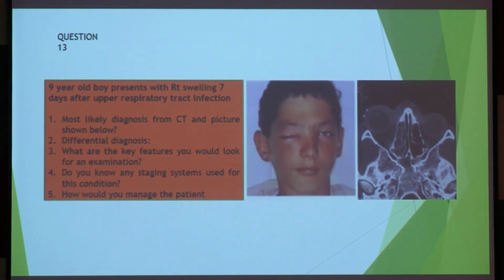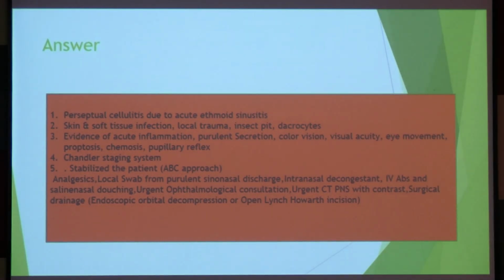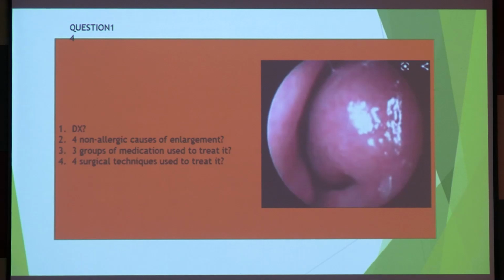How will you manage this patient? Everything has been told. Just look at the picture. The patient has a swelling around the right eye, and this is the CT scan picture. You can see there is a preseptal abscess. This is another question. What is this?